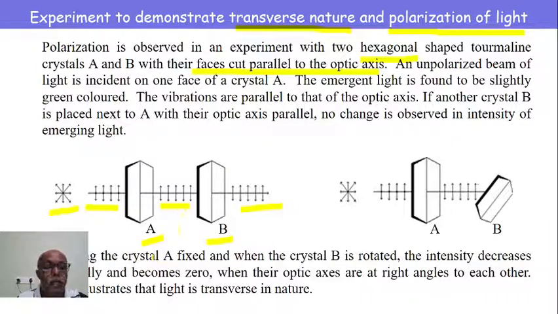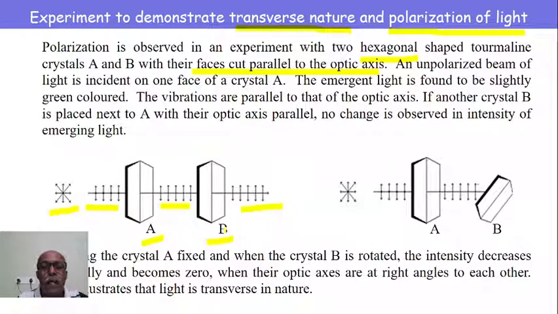We have considered two tourmaline crystals A and B. A is called the polarizer, and B is called the analyzer. A is called polarizer because it produces plane polarized light.